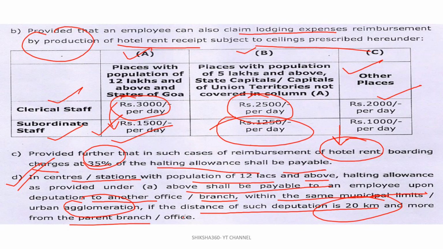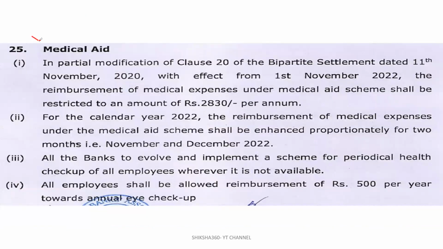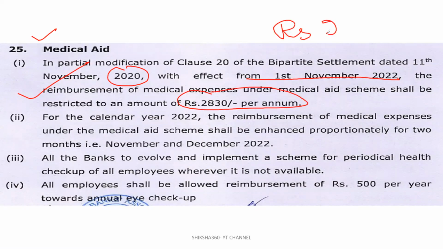Okay. Next one, medical aid for clerical. In partial modification of clause 20 of the bipartite settlement of 11th of November 2020, with effect from 1st of November 2022, reimbursement of medical expenses under the medical aid scheme shall be restricted to an amount of rupees 2830 per annum. Earlier for clerical staff, I think it was 2355. Now it will be enhanced to rupees 2830 per annum. So you have to claim.